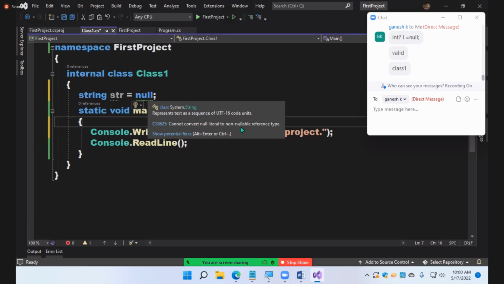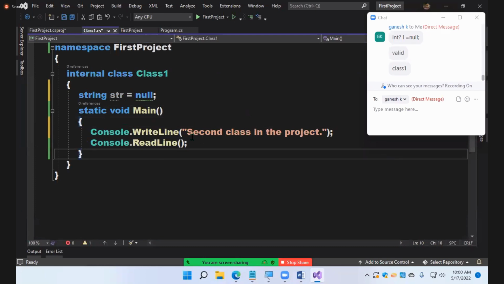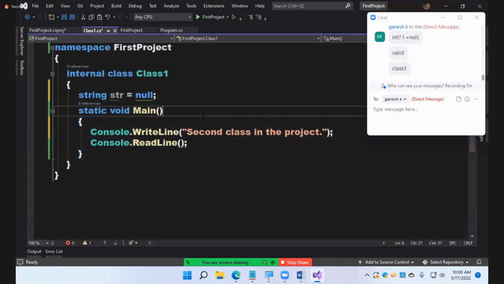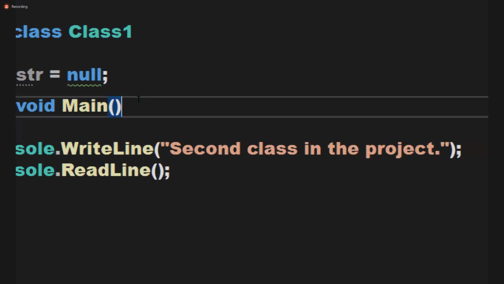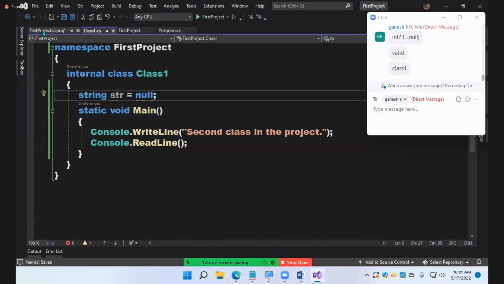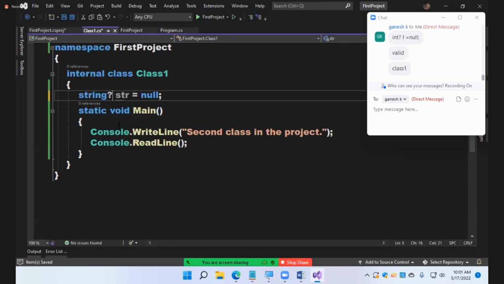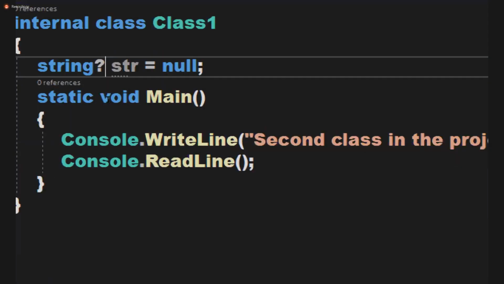If you try to assign a null value, you won't get an error, but you get a warning message. Why, sir? Because in the project file, it was specified nullable enable. That feature is enabled. I'll change this here and come to my class. Now you can just declare it like this with the question mark. Now see, when I put null, no error there.